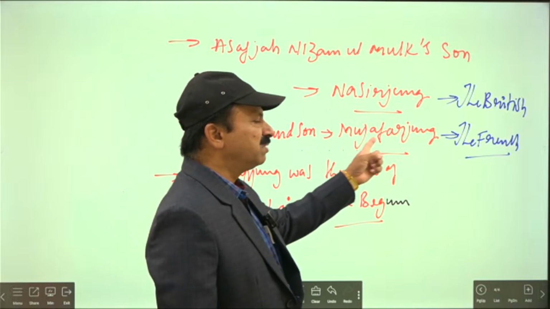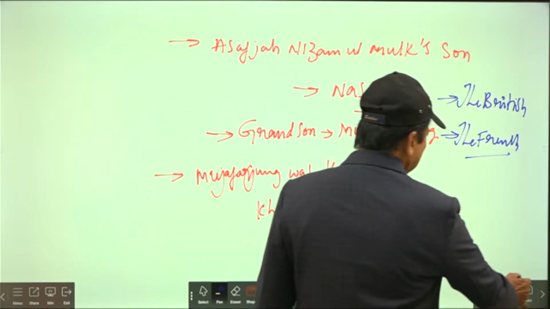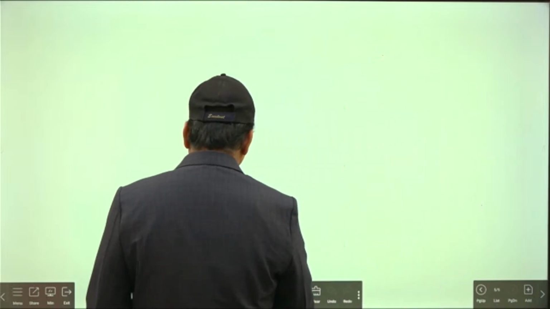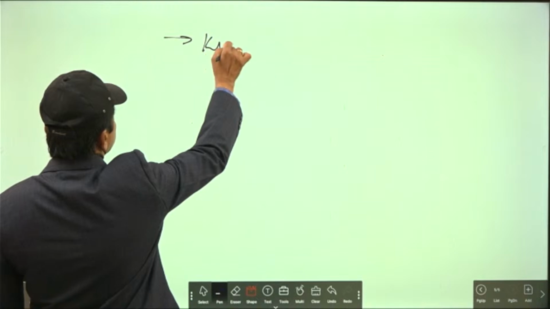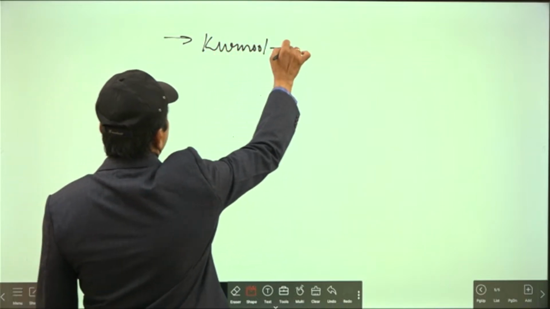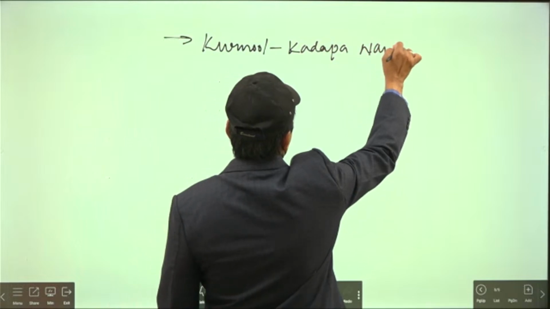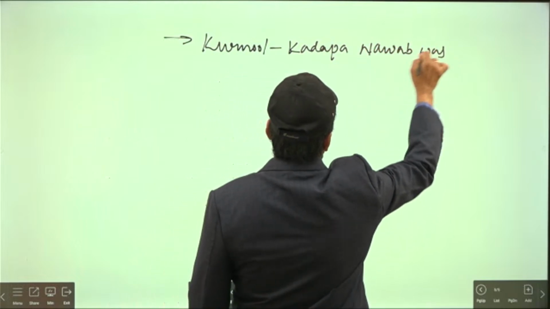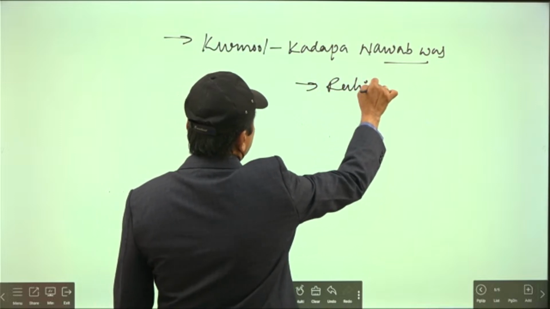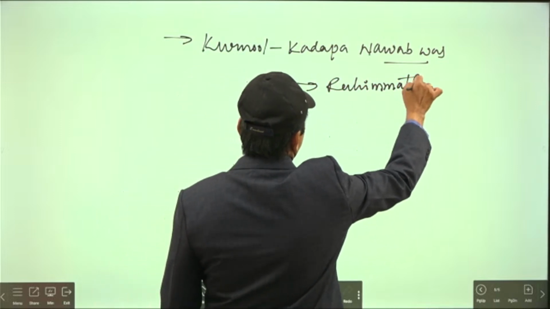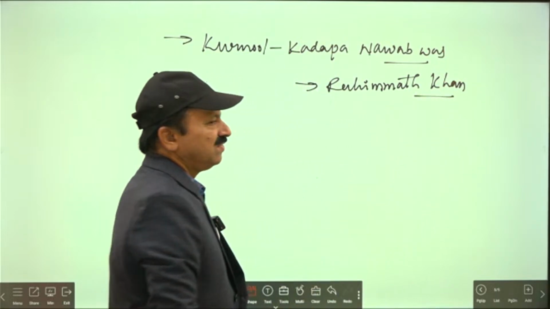Muzaffar Jang promised to pay big amounts to Rahimat Khan. Who was Colonel Kadapa Nawab? Colonel Kadapa Nawab was Rahimat Khan. Okay, he was a factionist.